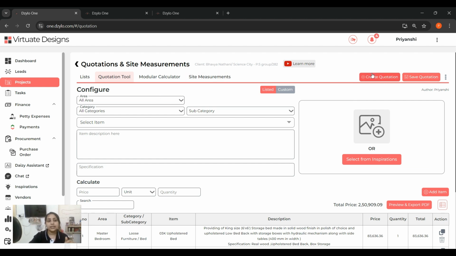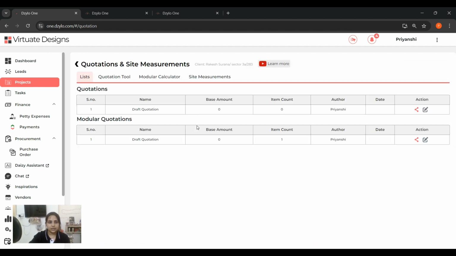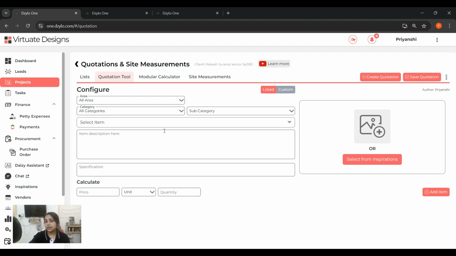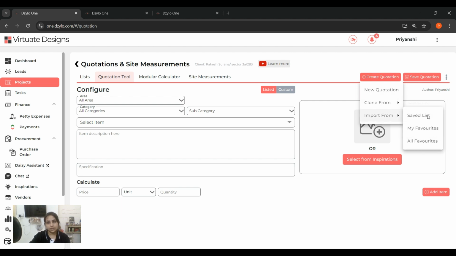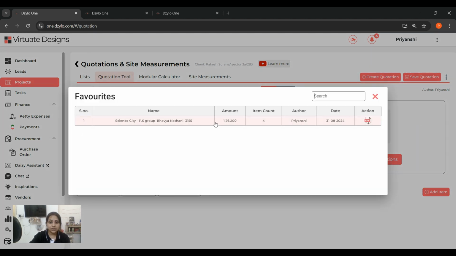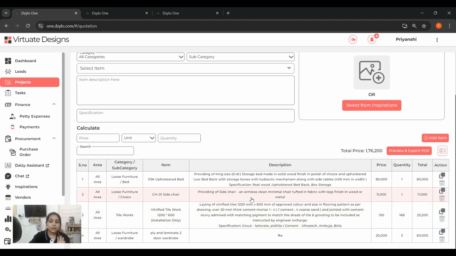Now when next time you create a quotation for any other client, let me show you. I'll open any other project, quotation inside, in the quotation tool. Now I don't want to make the quotation from scratch because the requirement is almost the same. It is a master bedroom that was required. So I'll just go to create quotation. I can clone from. There is no draft saved in this particular list, but I can clone. When I go to clone, I'll go to my favorites. As you have seen, this quotation was something that I have added as my favorite. Now this will start showing me here, and you can just select it. I can confirm it and see, the quotation came exactly like that.